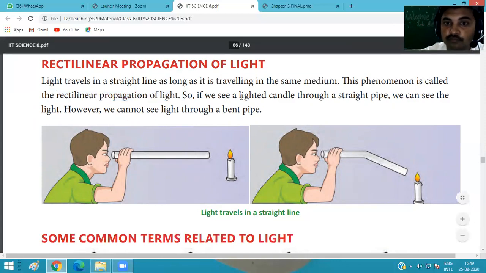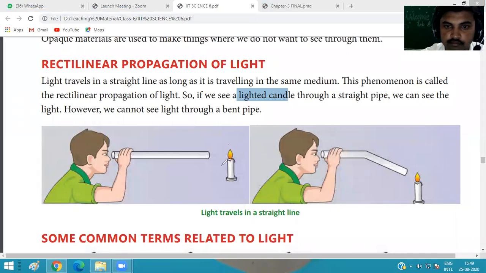Okay, so we see a lighted candle through a pipe. We are able to see the light from the straight pipe.